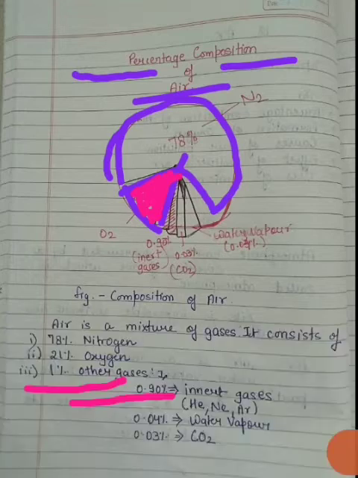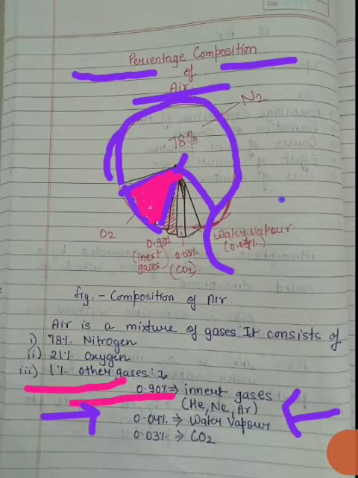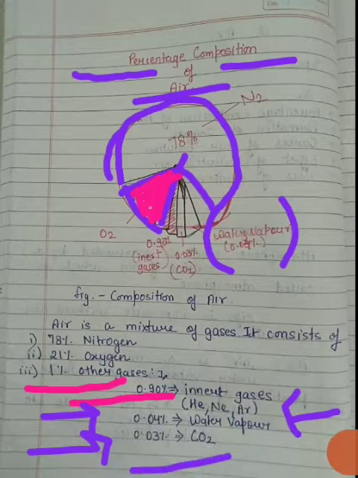What are inert gases? Students, I have earlier told you in 6th class also, these are the noble gases, that are helium, neon, argon. So their percentage is 0.90%, and there is 0.04% of water vapor and 0.03% of carbon dioxide. Students, remember these data because these are helpful in your examinations also.